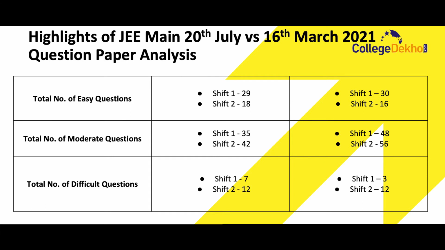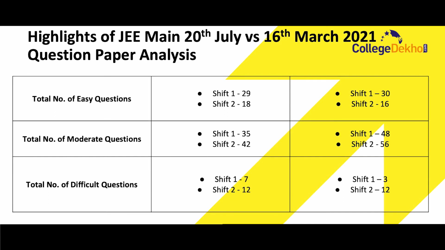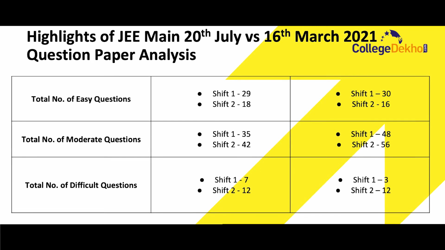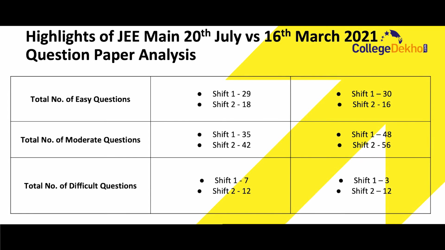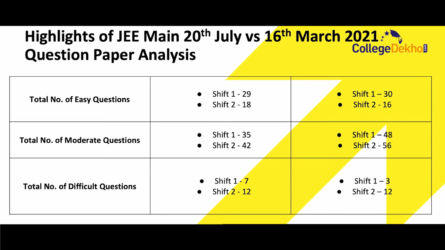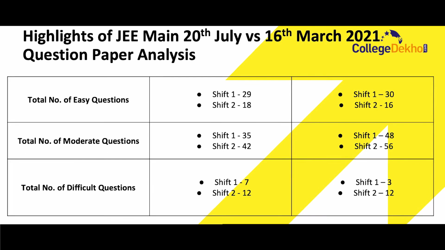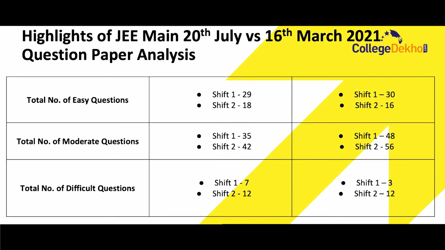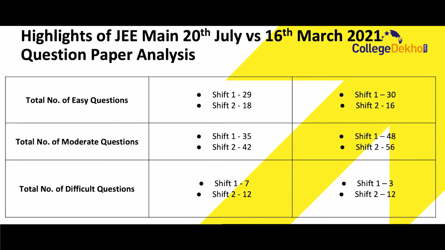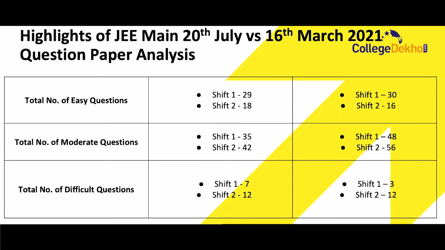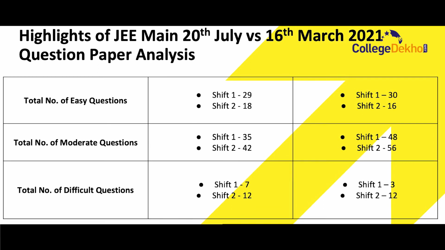Now, total number of difficult questions. For the 28th July exam, Shift 1 consisted of 7 difficult questions, Shift 2 consisted of 12 difficult questions, while for the 16th March exam, Shift 1 consisted of 3 difficult questions and Shift 2 consisted of 12 difficult questions. That means we can see that easy questions were more in the 16th March exam, moderate questions were also more in the 16th March exam, whereas difficult questions were more in the 28th July exam as compared to the 16th March exam.